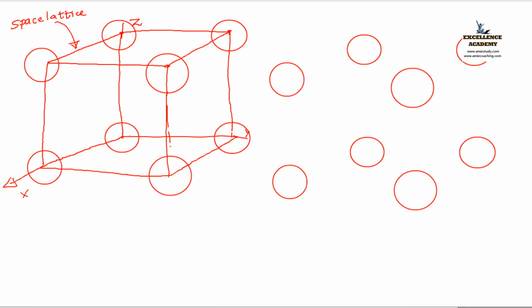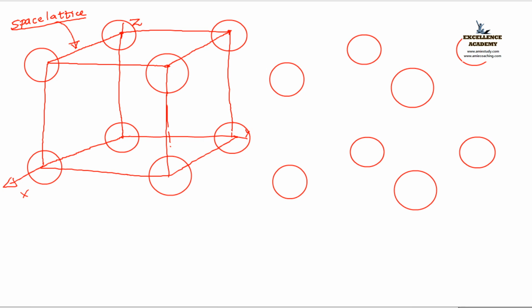First of all, you have seen that a lot of atoms are arranged in a space. I arranged them in a three-dimensional structure. That is called the crystal structure. And these imaginary lines are called what? Space lattice. Up to this, clear? Shall I move forward?